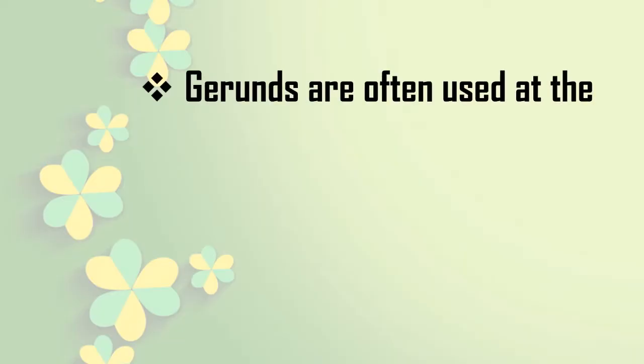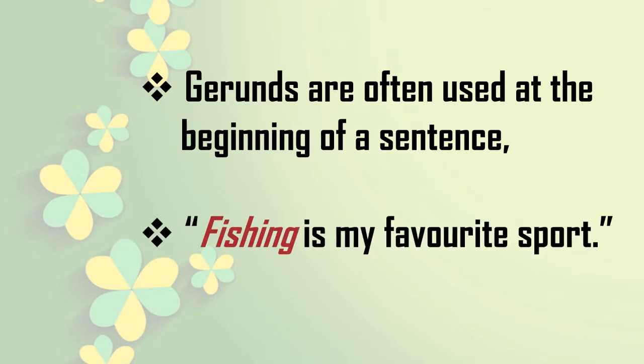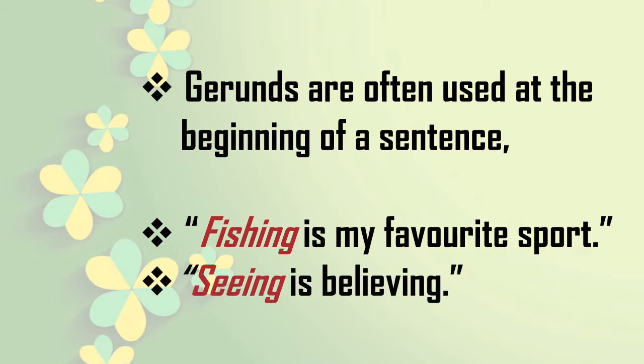Here we will know something more about gerunds. Gerunds are often used at the beginning of a sentence. Read that word: often used, not always. We will see some examples. Fishing is my favorite sport. Fishing has come at the beginning of the sentence. Seeing is believing. To see is an action word, a verb, so it has been tagged with ing. It is working as a gerund in this sentence and has come at the beginning of the sentence. So gerunds are often used at the beginning of a sentence.